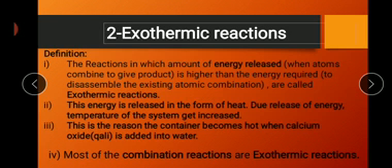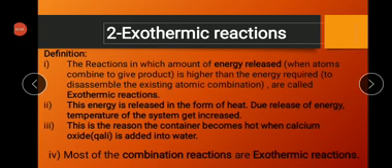The energy released is in the form of heat, as we know that without the help of energy a reaction does not proceed. Energy is the basic need for the proceeding of a reaction. So when this energy is released, the temperature of the system increases. In this situation, the container becomes hot while the reaction is proceeding. For example, when calcium oxide is added to water, that reaction is also exothermic. It releases heat into the environment.